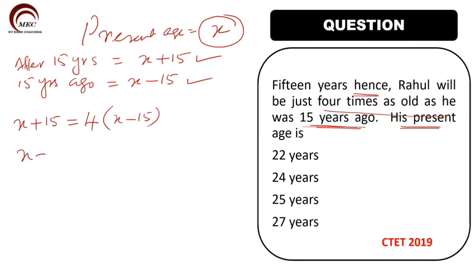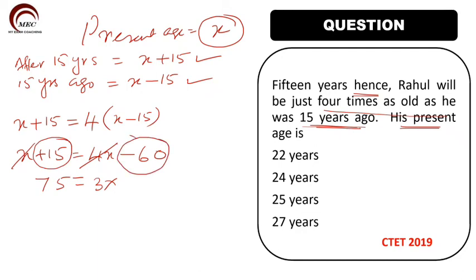So X plus 15 is equal to 4X minus 60. Here we have 4X, here we have X. So remaining will be 3X. If I take this minus 60 to this side, it becomes plus 60. So 15 plus 60 will become 75.